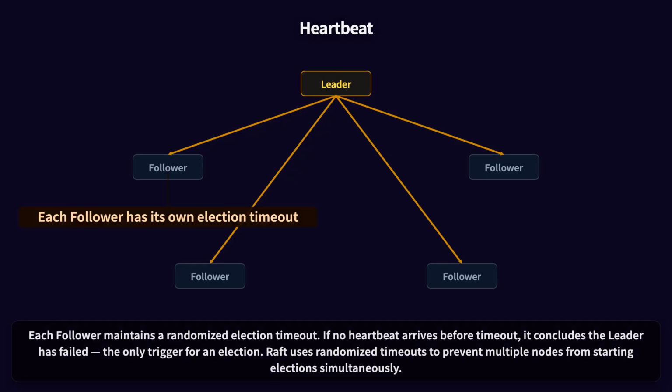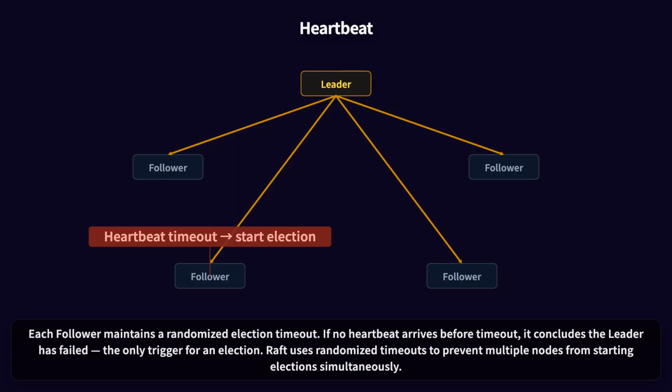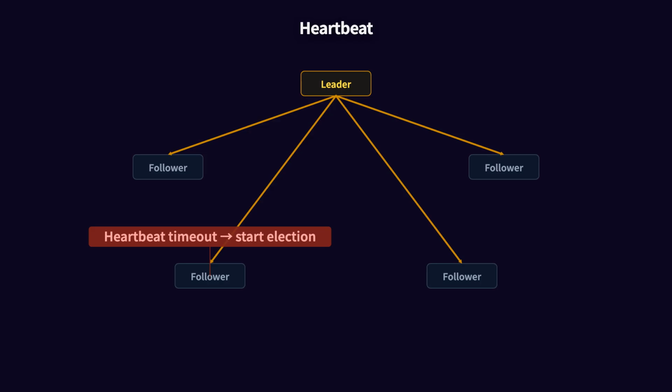Each follower maintains a randomized election timeout. If no heartbeat arrives before timeout, it concludes the leader has failed. The only trigger for an election. Raft uses randomized timeouts to prevent multiple nodes from starting elections simultaneously.